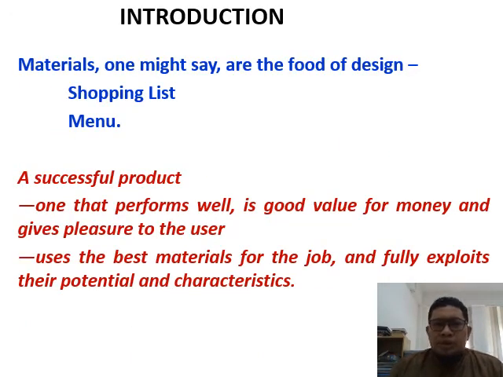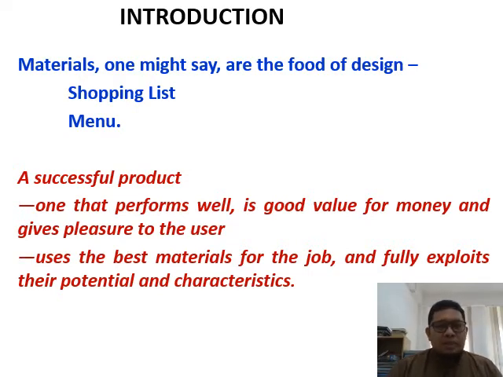Okay, for the introduction, the main purpose of the material is to make the product as per design. One might say that the material itself is the fruit of design, and a successful product is one that performs well, is good value for money, and gives pleasure to the user.